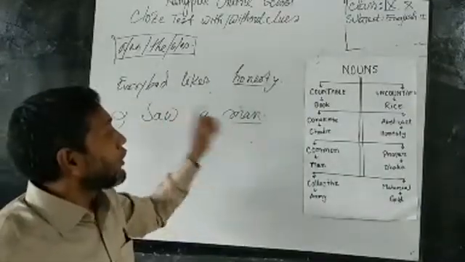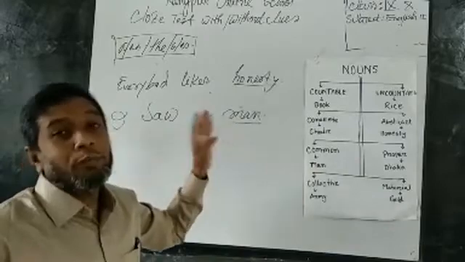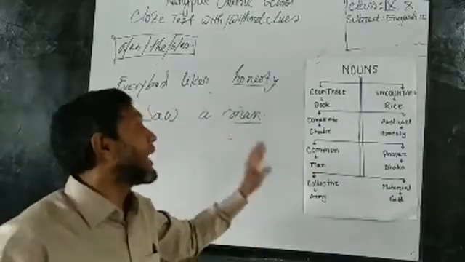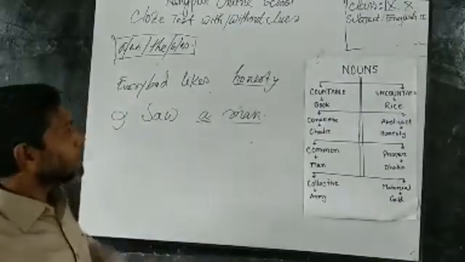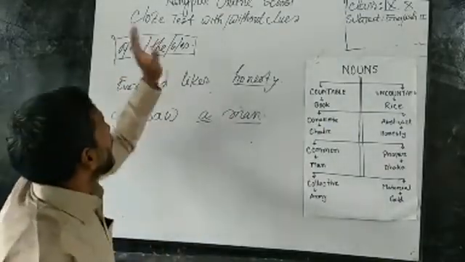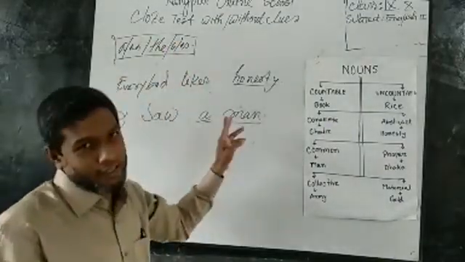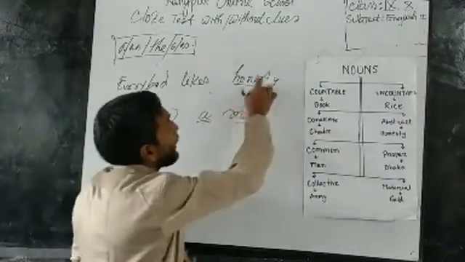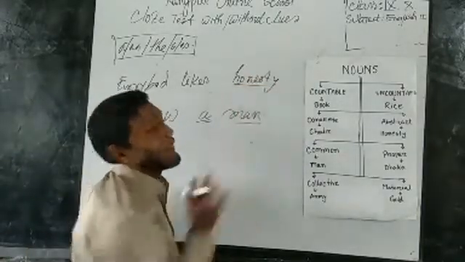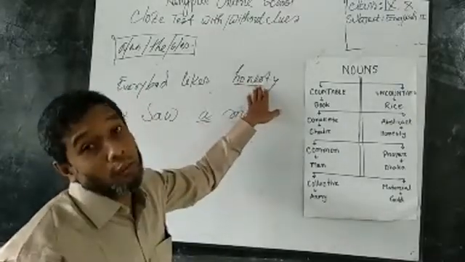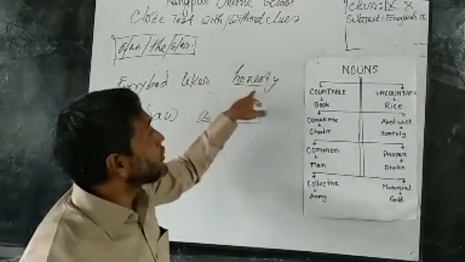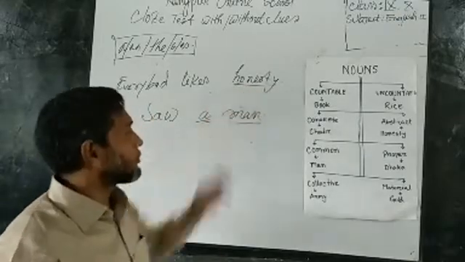So, I know a common noun cannot be used singly in a sentence. Then, I have used it. I may use the, or s, or es, if it is suggested. But here, I haven't used anything. Why? Because this is an abstract noun, I know. So, it can be used alone, singly, in a sentence.